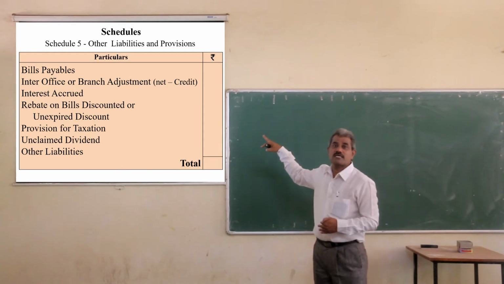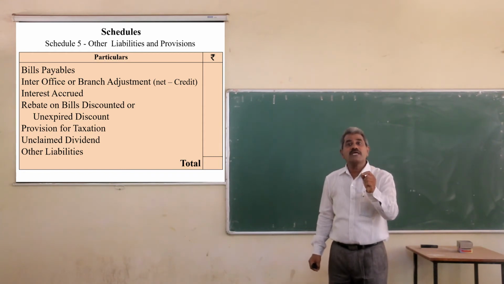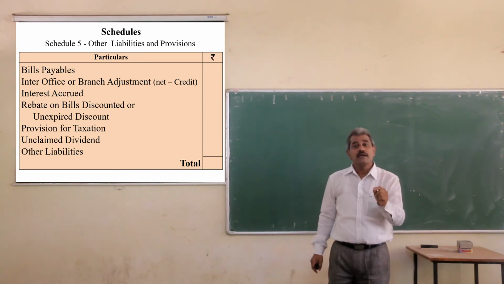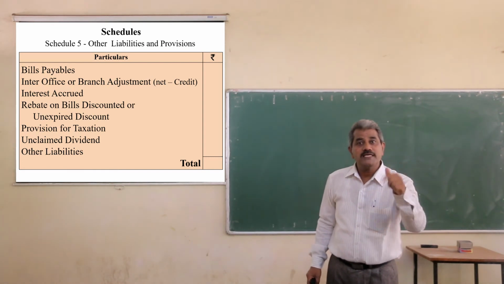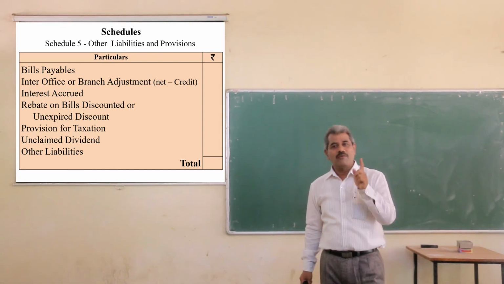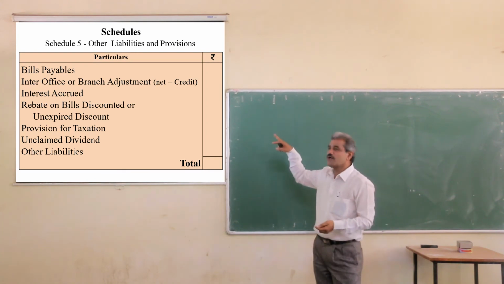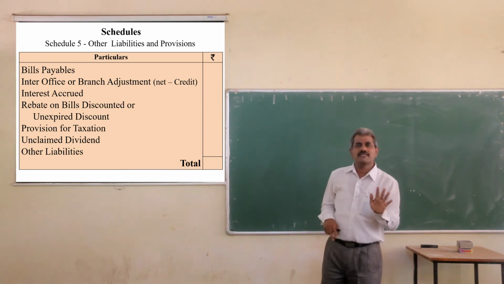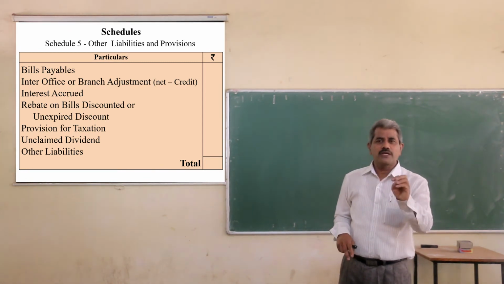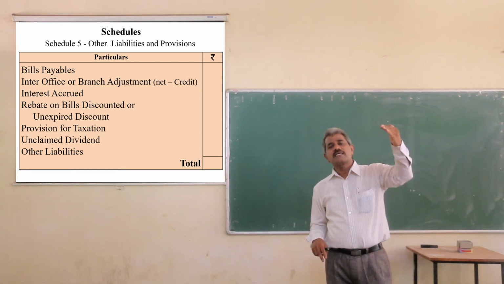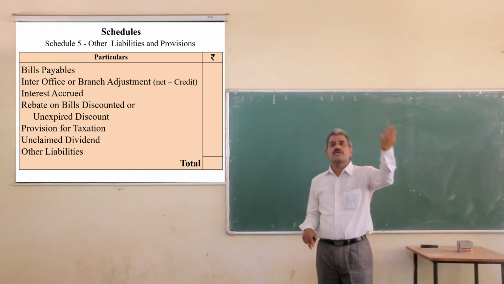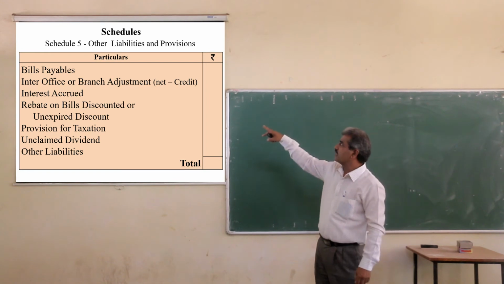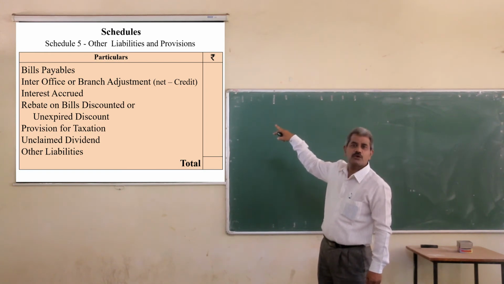So we have to take into consideration here the net amount. If the amount is credit, then you have to show it. It means when the amount payable is more than the amount receivable, then you have to record it. That is a credit amount. You need not worry because this amount will be given directly. But for your information, consider the receivable amount from other banks and the payable amount to the other bank, and calculate the net figure. If the payable amount is more, then it is a net credit amount. It is to be shown here.